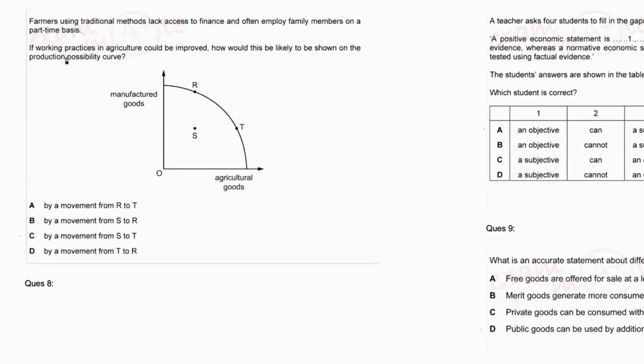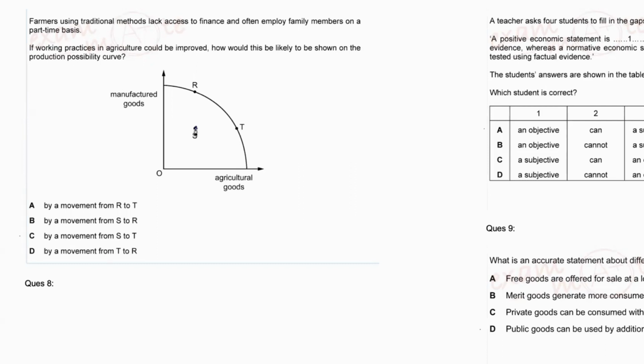Now remember here, it is not at all talking about manufactured goods. It's similar to the question before. Understand which goods it's talking about and which good it is not talking about. It is not at all talking about manufactured goods. It's just talking about agricultural goods where the production is improved, which means that obviously more such goods are produced. Now, S is your initial point here.